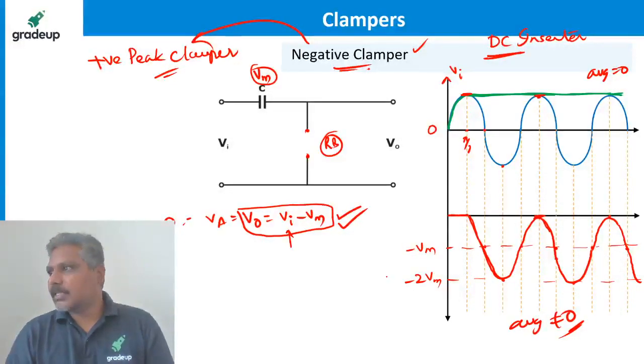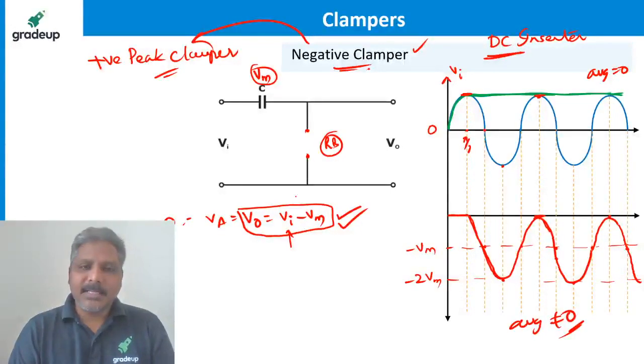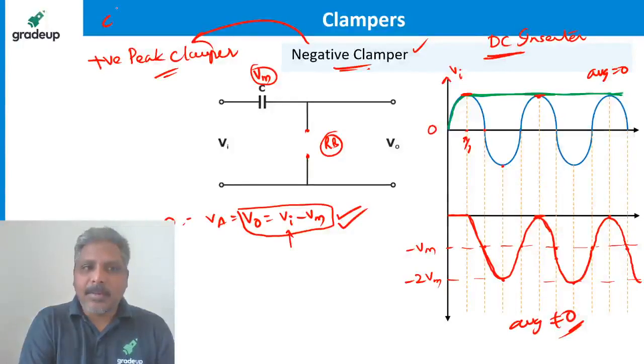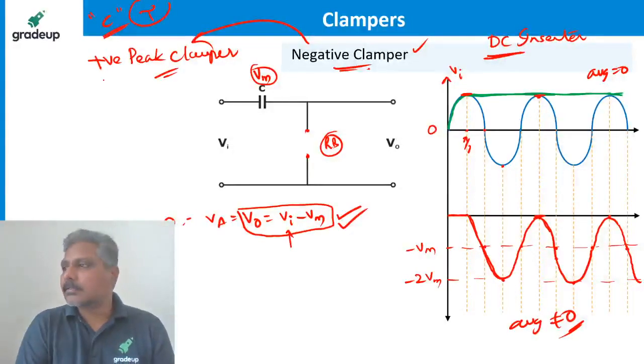So in clipper circuits, what should be the time constant? Time constant in clippers depends on the loop where the current is flowing. And in a clipper circuit, we don't have a capacitor. You remember, we don't have a capacitor in clippers. So there is no question of time constant.